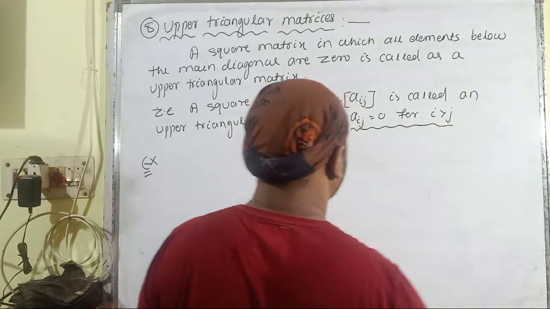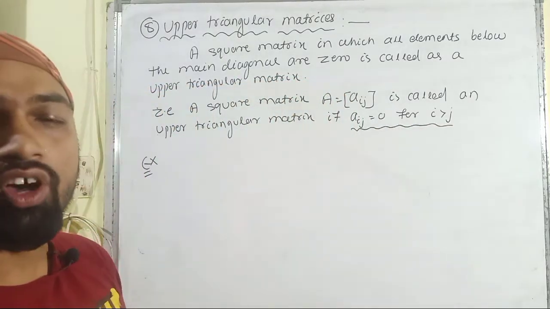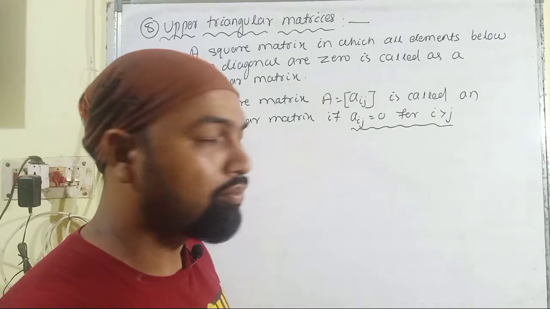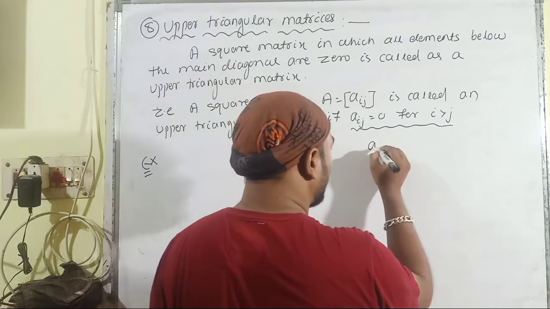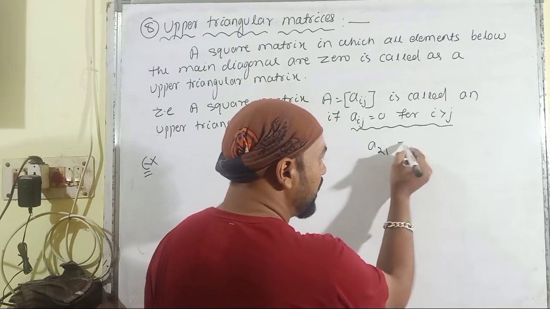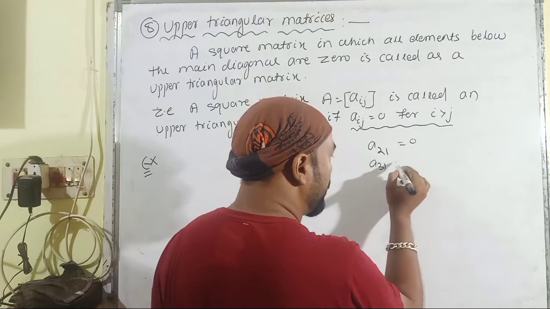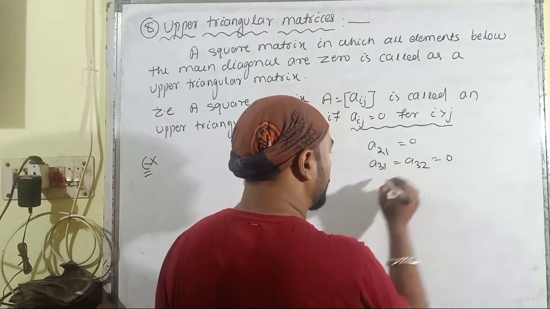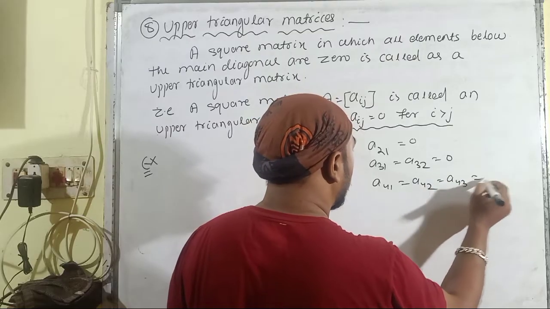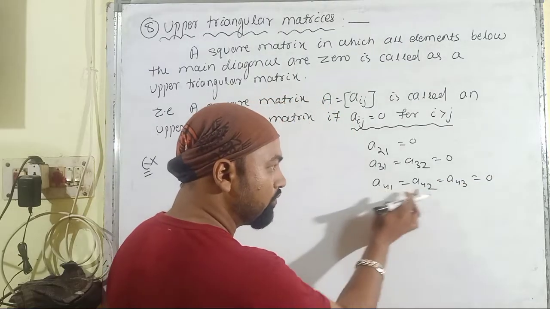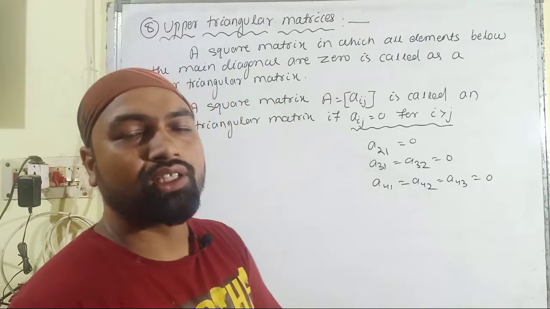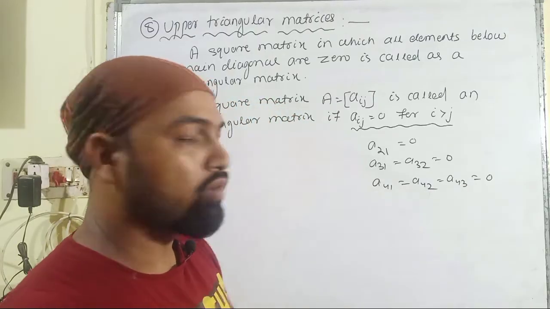What do you mean by Aij is equal to 0 for i greater than j? That means the number of a row must be greater than the number of a column. That means those type of elements A21, here you can say that 2 is greater than 1, it will be equal to 0. A31, A32 is equal to 0. A41, A42, A43 is equal to 0 because 4 is greater than 1, 4 is greater than 2 and 4 is greater than 3. So these type of elements must be equal to 0.